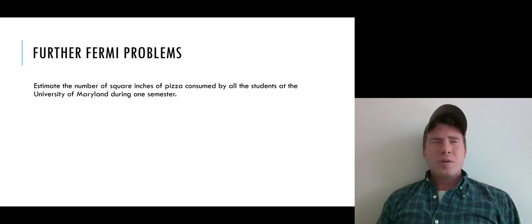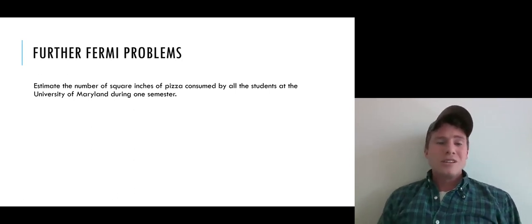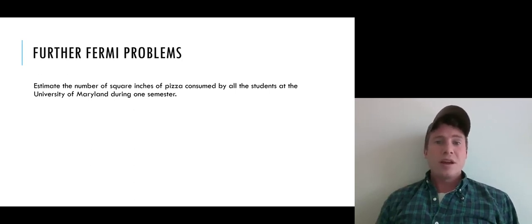Again, one way we could try to come up with an estimate would be to just think about the question and come up with the first number that comes to your head, right? But that's not going to be a very accurate way to do it. A more accurate way is to treat it like a Fermi problem and try to break it down into sub-problems that are more tractable, that you can come up with some reasonable estimates of. So in this case, one question you might ask yourself is, how many students are at the University of Maryland? Maybe that's something you can have more of a handle on.